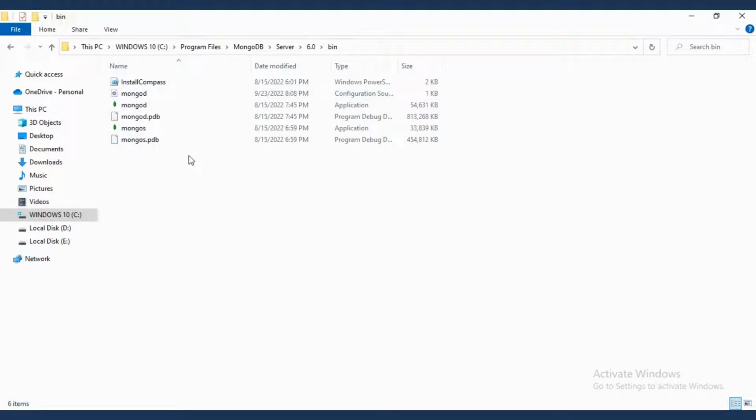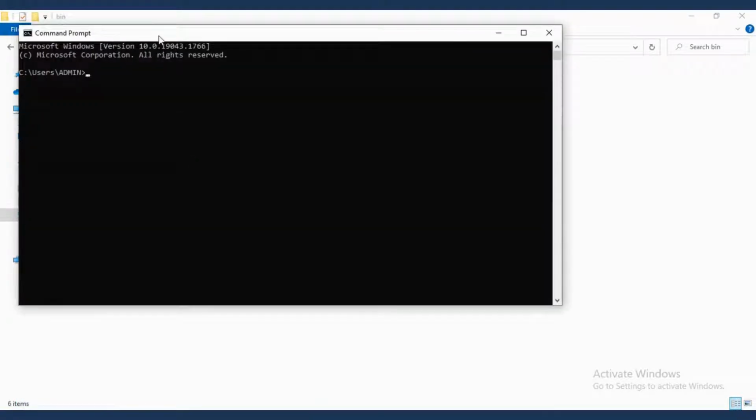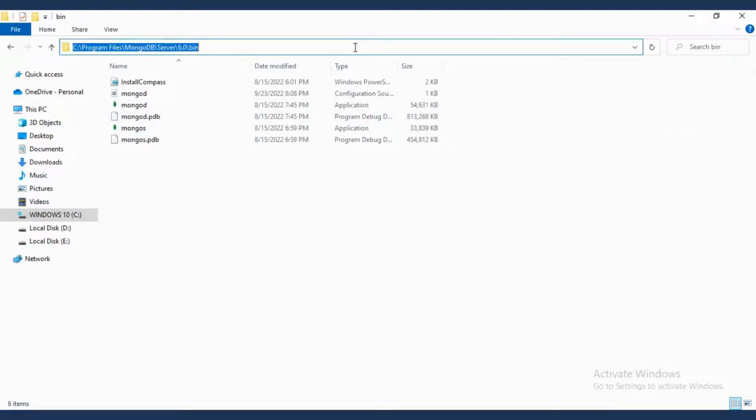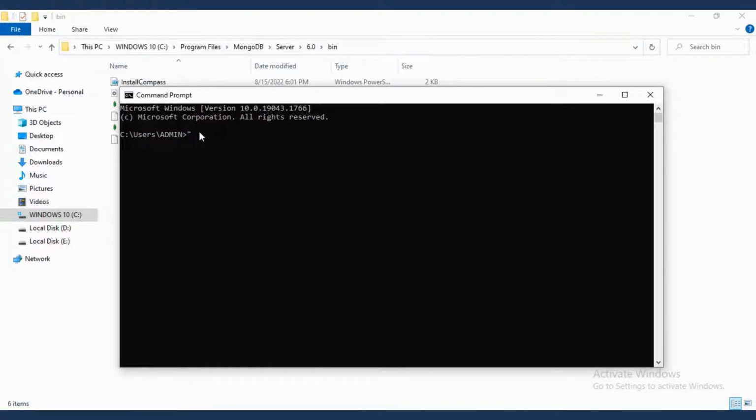Let's open the CMD, and here just copy the bin file path. If you have not set the environment variable, you will see, and in the double quotes paste it. After that write mongod.exe.